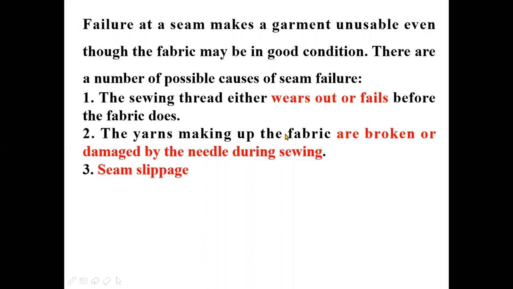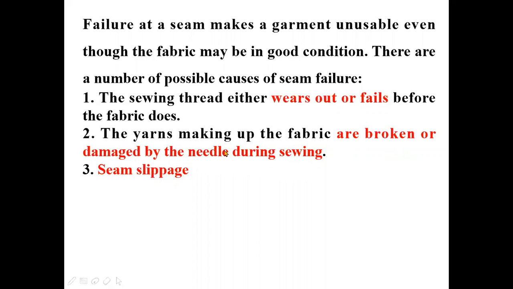Second one is fabric: the yarns making the fabric are broken or damaged by the needle during sewing. Here, selection of an appropriate needle is required during stitching.